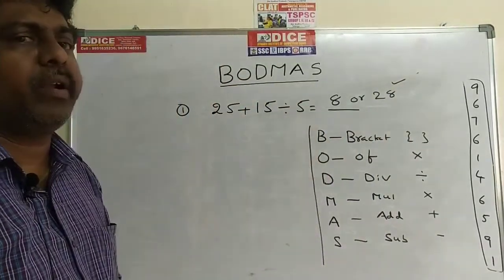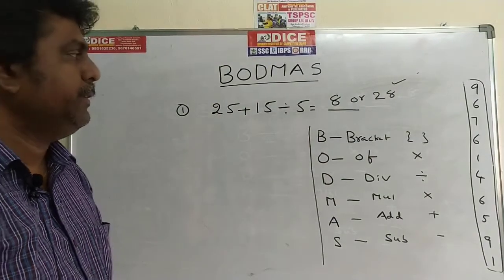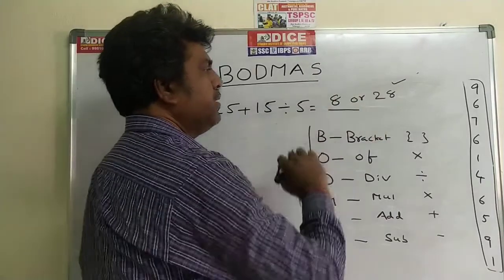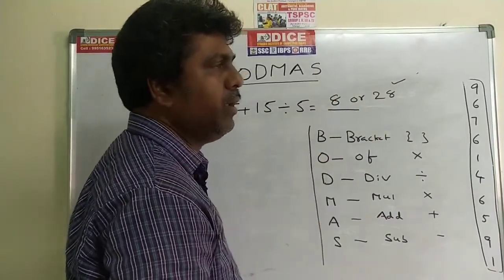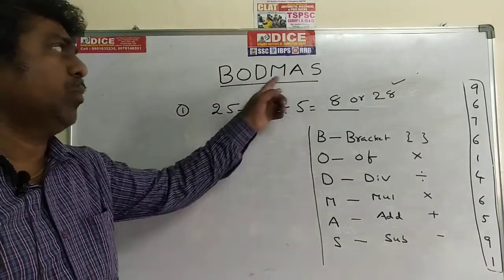But in mathematics, we will not get two answers. If you get two answers, complete mathematics will be cancelled. So you have to get only one answer. So that's why compulsorily we have to follow some rule. That rule we call BODMAS.